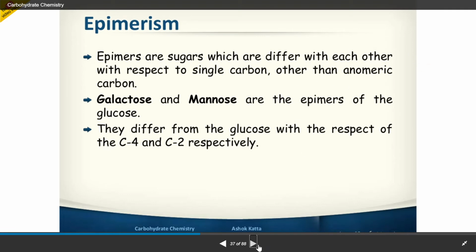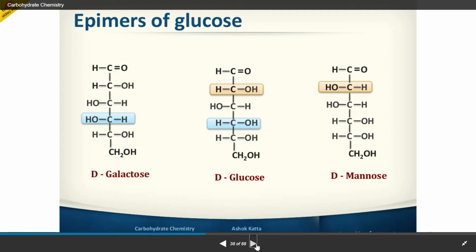That single carbon should not be an anomeric carbon. So this is glucose. With respect to the second carbon, you can see the difference in mannose. The rest of the structure is the same. But with respect to the fourth carbon of D-glucose, galactose is different.